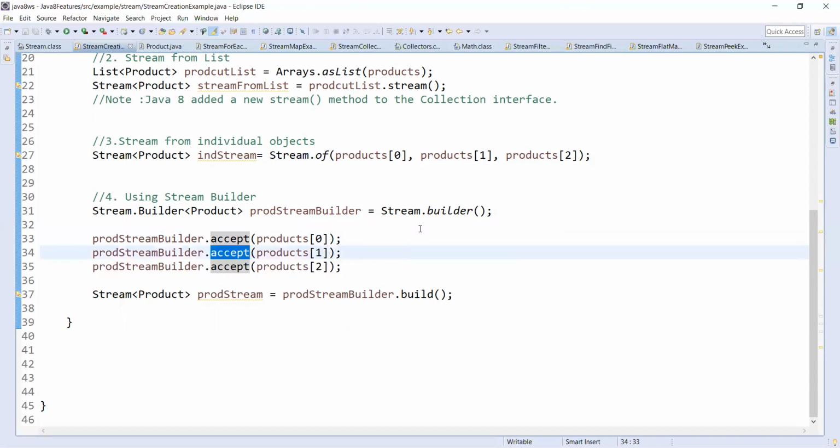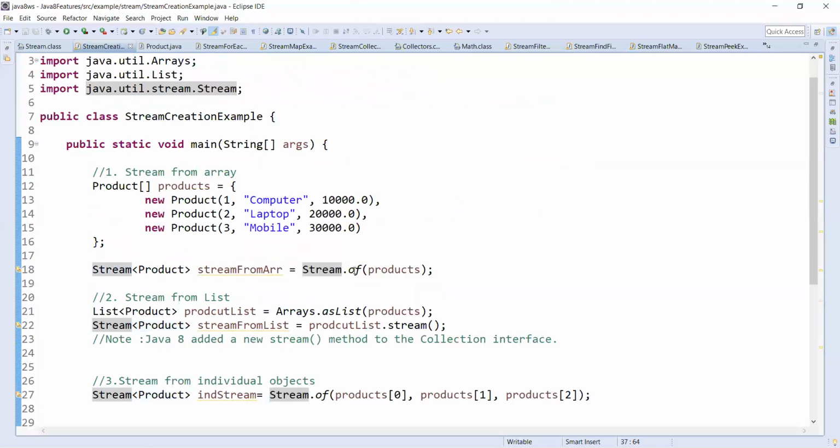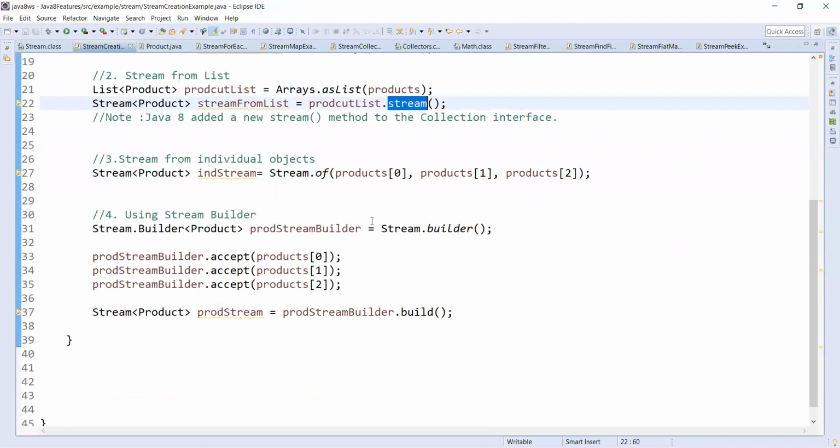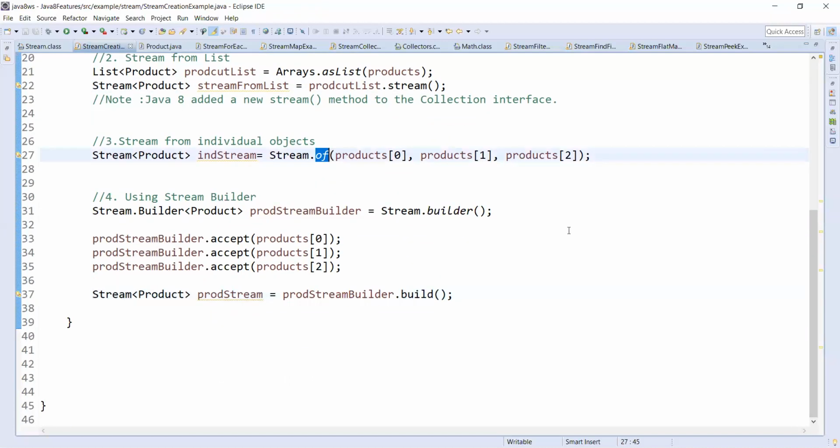After that you call build on the builder object, and you get the stream. I hope you understand how to create streams: streams from an array with of, streams from a collection with the stream method, streams from objects with of, and streams with the builder, using accept and build methods by adding the items to the stream builder.